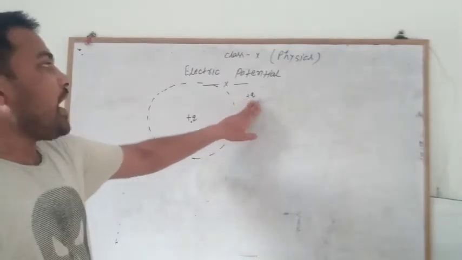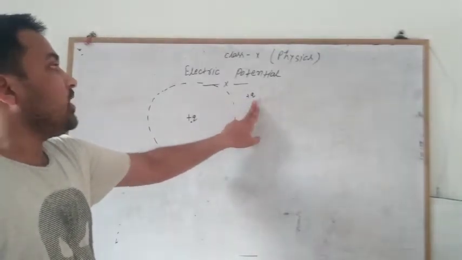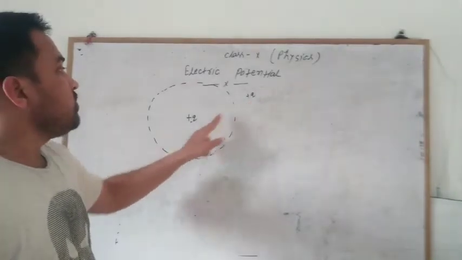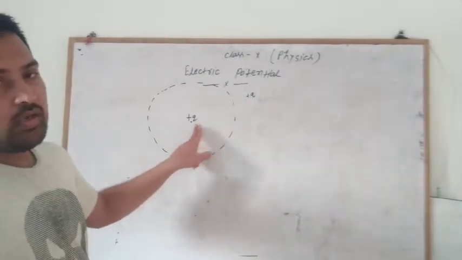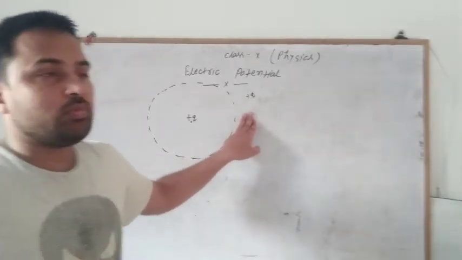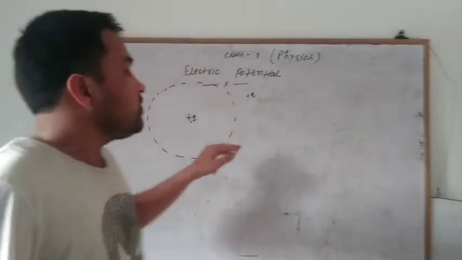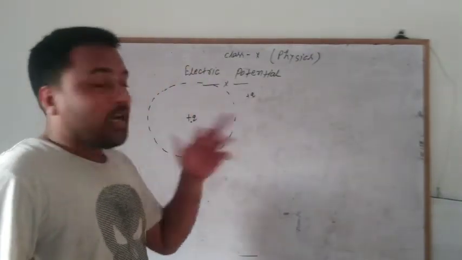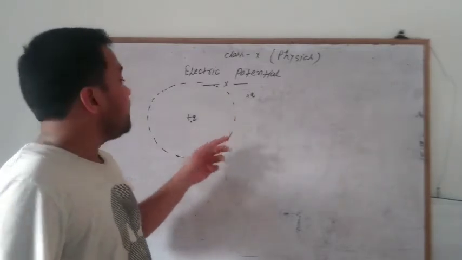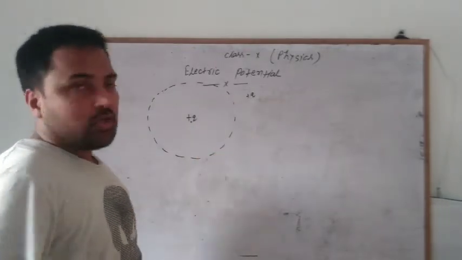So if we try to move this positive charge toward this point, then we have to do a certain amount of work, because we have to do work to overcome the repulsive force generated between these two charges.